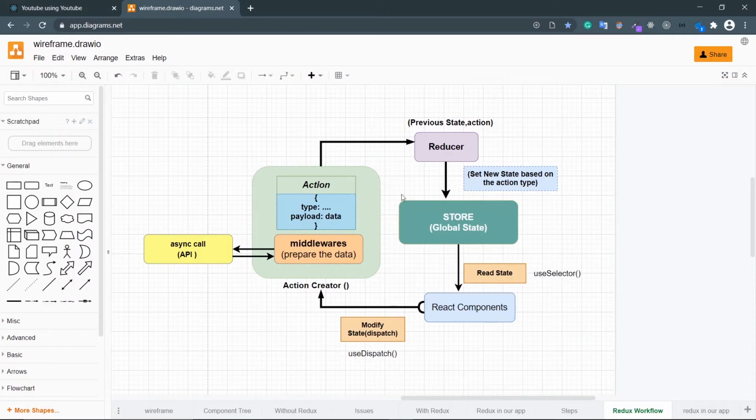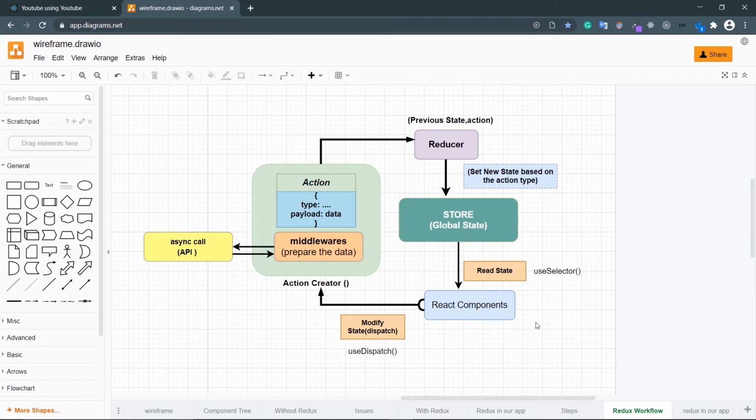Okay, so this is the Redux unidirectional flow. The whole point of Redux is it will have a single store, and all the data needed to be shared among components will be stored in that store. You can refer to the store as the global state. You can read data from the global state easily, just in one line of code. But if you want to modify data in the global state, you have to use a dispatch function. And dispatch is a fancy function offered by Redux, so you don't need to worry about this.